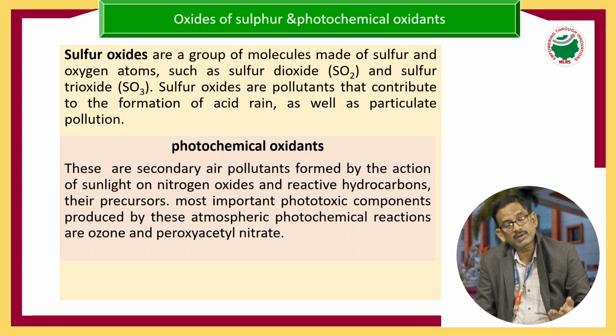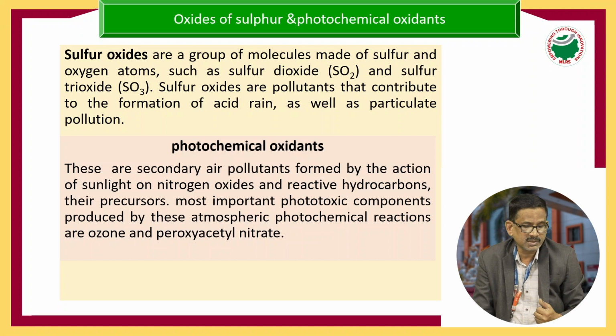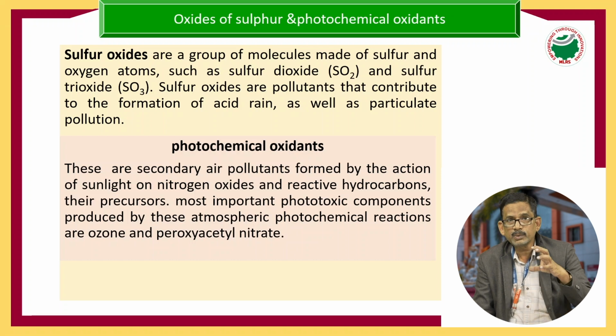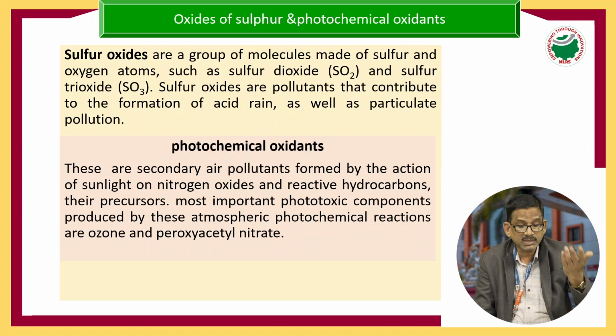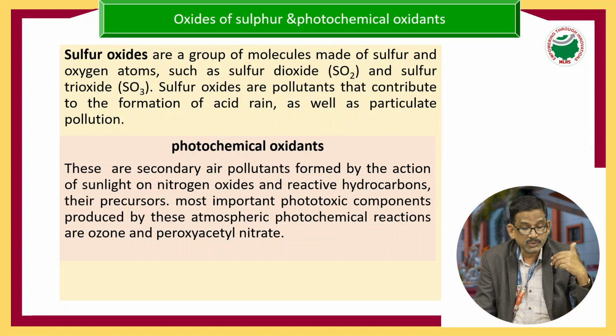So what are photochemical oxidants? These are secondary air pollutants formed by the action of sunlight on nitrogen oxides, NO, and reactive hydrocarbons, HC, their precursors. The most important phytotoxic components produced by these are ozone and nitrate.